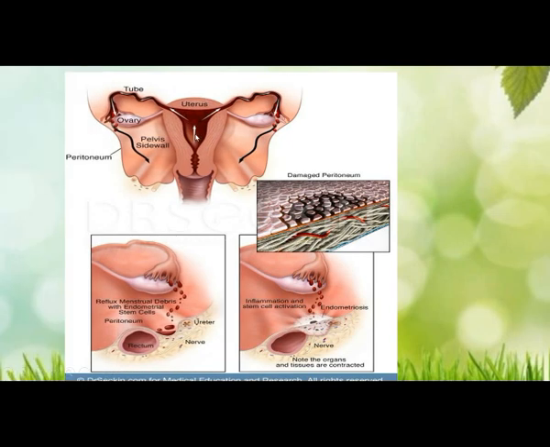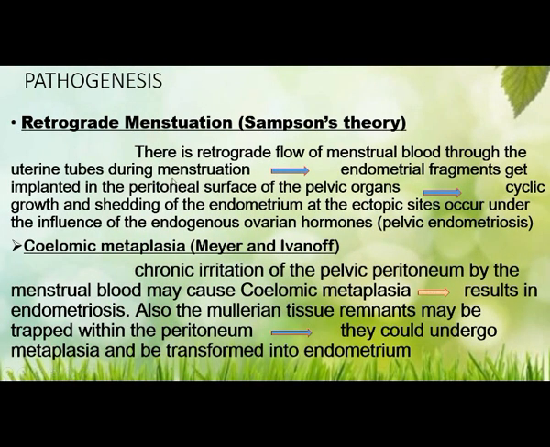Usually the menstrual flow goes through the vagina, but sometimes it flows in reverse through the uterine tubes and falls into the pelvic peritoneum. Endometrial fragments then get implanted in the peritoneal surface of the pelvic organs.